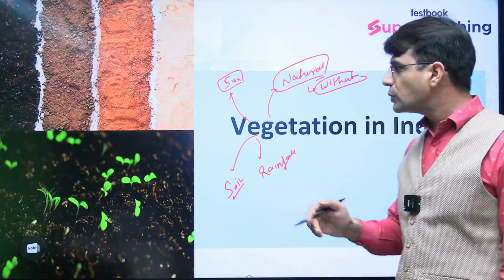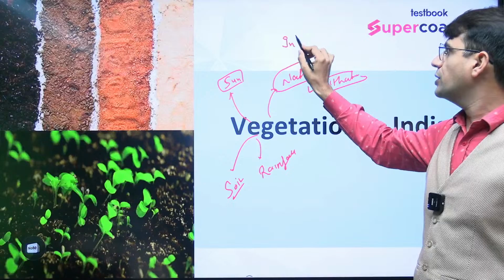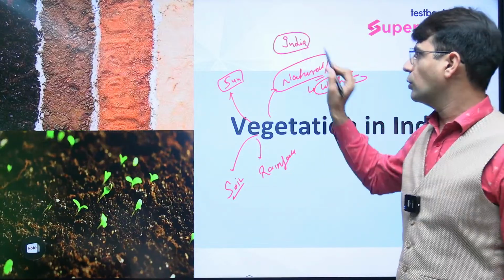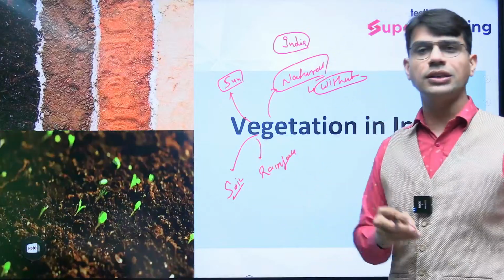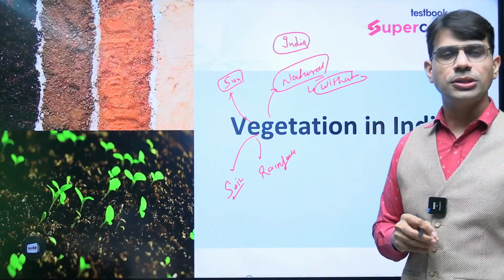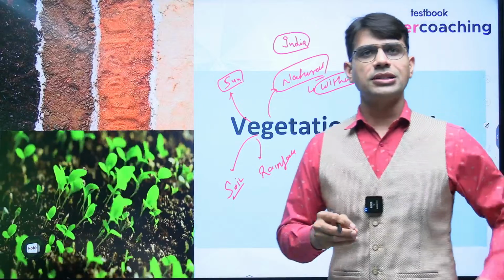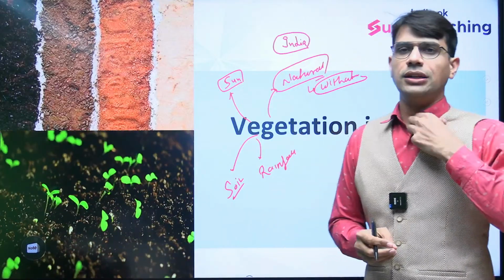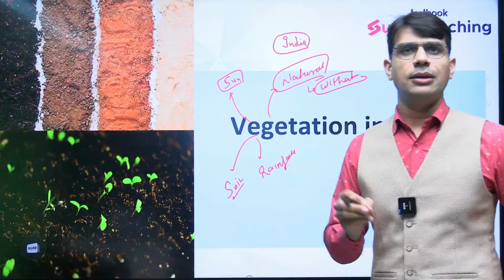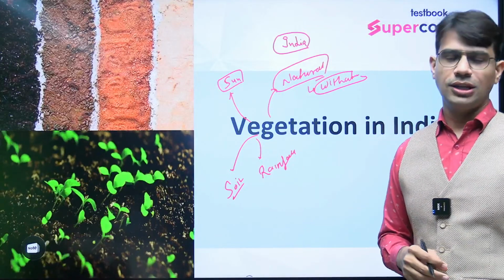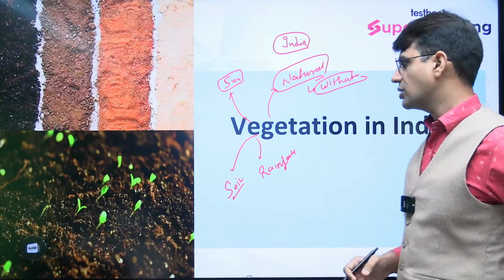So today we are going to see what kind of vegetation we have in India. We are going to see first what exactly vegetation is. Then we will discuss the factors that impact the vegetation. And then finally, we will discuss the different kinds of vegetation we have in India. So let's start our discussion.